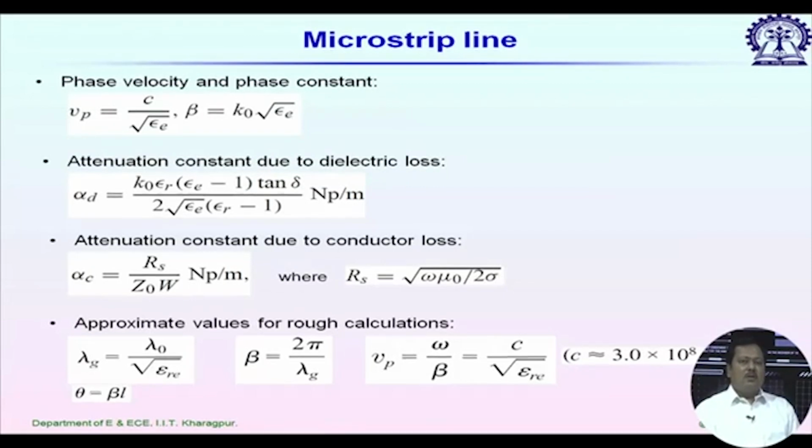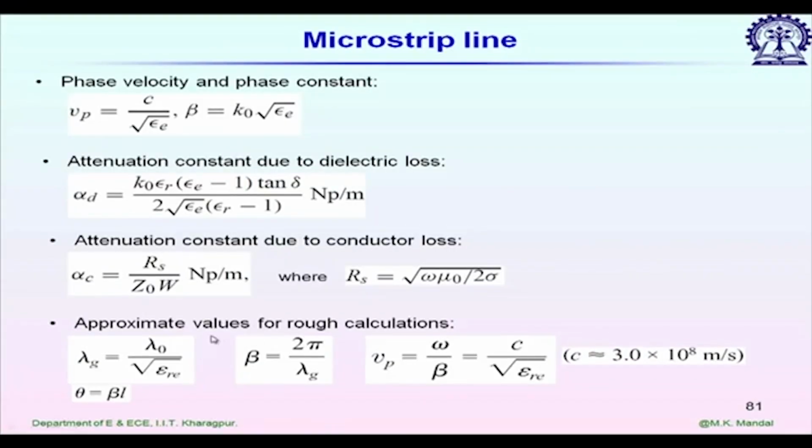So, if we fabricate anything in PCB technology, whatever loss we are expecting from these expressions is not enough. We also have to consider surface wave, and the structure becomes very lossy. That is why we can't use a microstrip line or a CPW line for long distance transmission. We only use them for interconnects or for chip to chip connection.